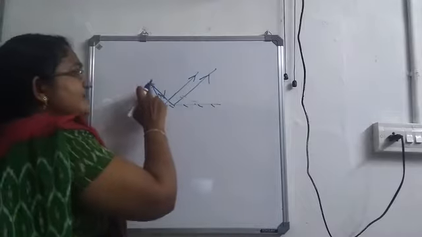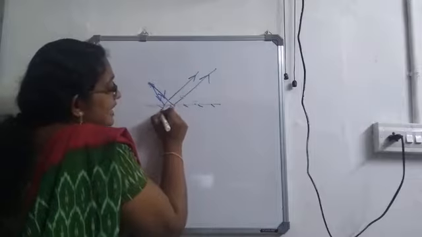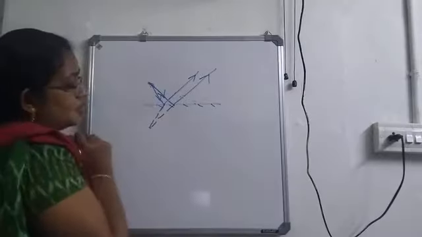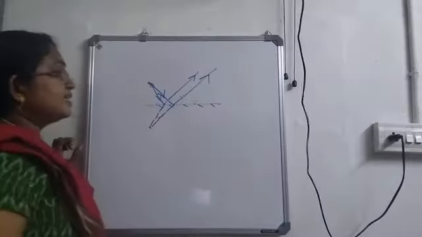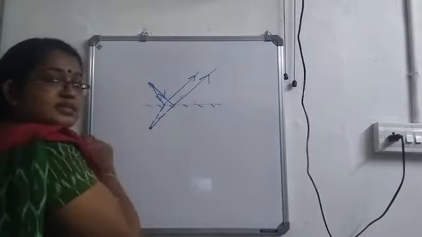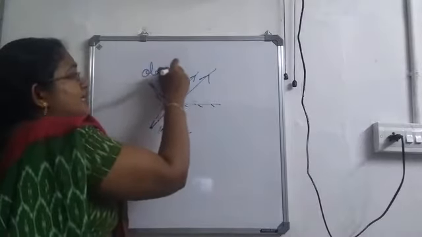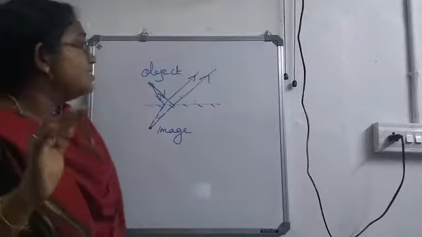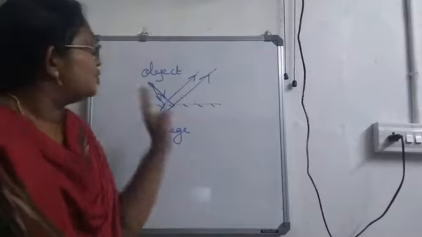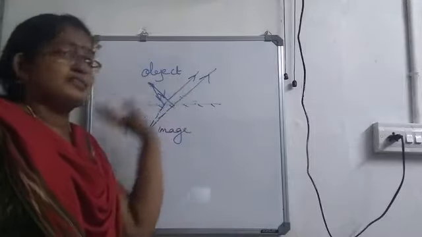Now, the rays hitting on this mirror get reflected. What I am going to do is just extend these two light rays in the backward direction. Okay. So, here these two light rays are extended in the backward direction. Then these two rays will meet at a point. And this will be our image. This is the object. Okay. So, light rays will be coming out in all the directions from the object. We have just considered two light rays. So, after the light rays coming from the object hit on the mirror, they get reflected.